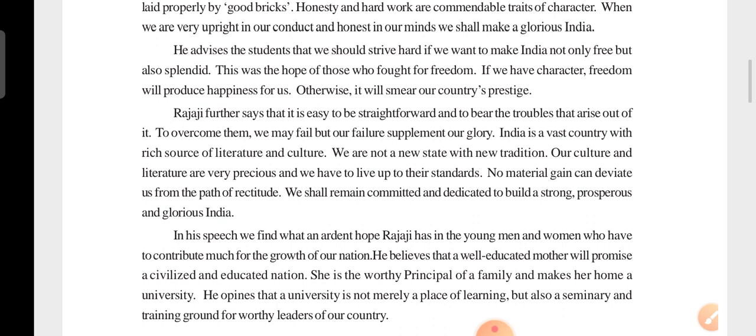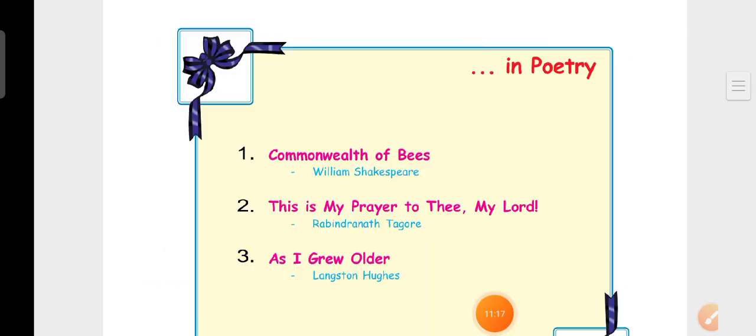Okay, next one is the poetry. We will see the answers. So these are the poetry: Commonwealth of Bees, written by William Shakespeare. This is my prayer to thee, my Lord, Rabindranath Tagore. As I grew older, Langston Hughes. About the poets.